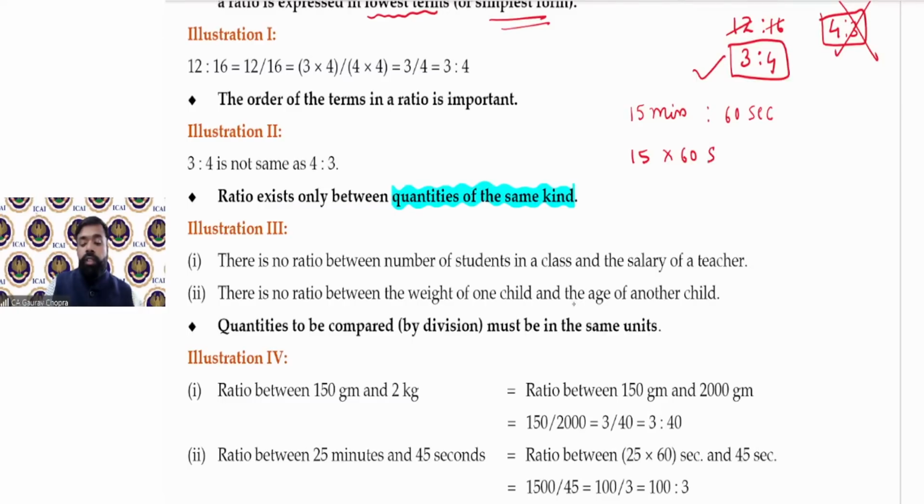Now this is converted into seconds, and the right-hand side portion is already in seconds. Now you can easily cancel 60 and 60. What is left? 15:1. So 15:1 becomes the correct answer.